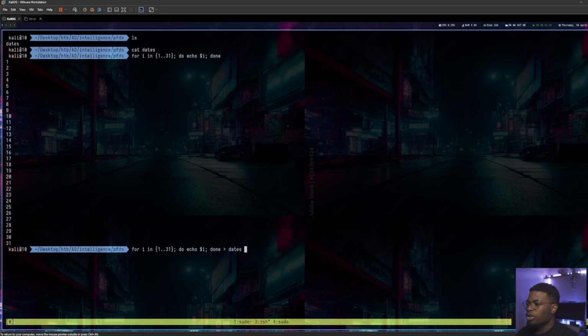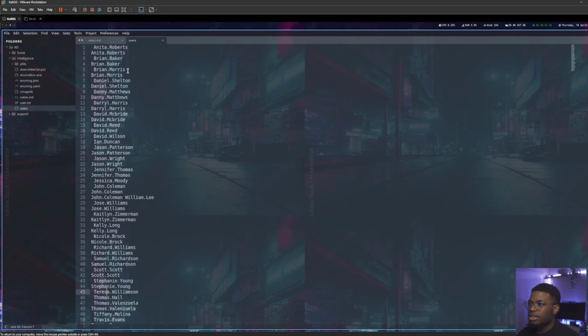If we know Bash, we know how to write a loop. For i in what numbers do we want? 1 to 31, right? What do we want to do? Do echo $i, right? Basic for loop, basic for loop. You write your numbers and then you want to write that out to this dates file.